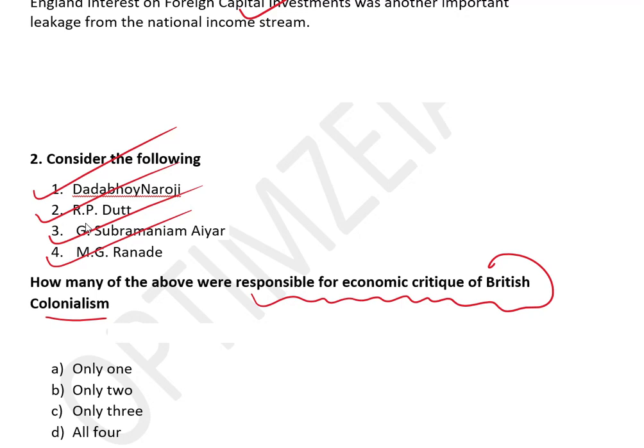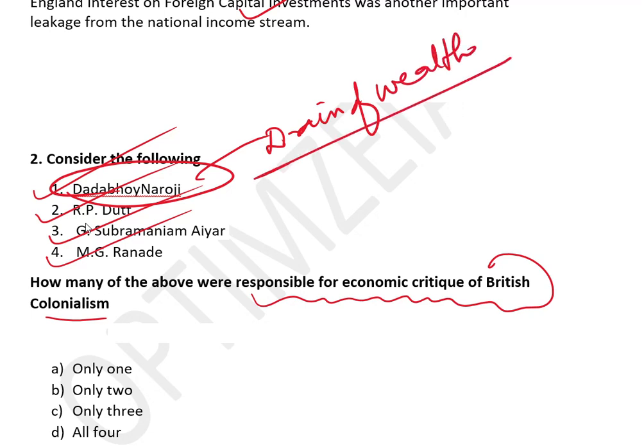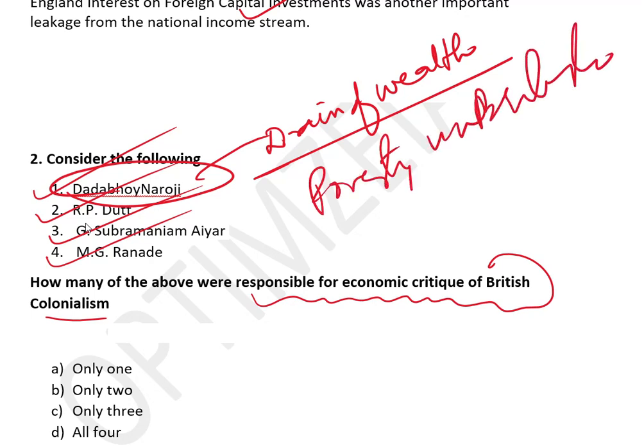In this context you must be aware that Dadabhai Naoroji was the first person who gave this theory of drain of wealth, and he wrote a very famous book called Poverty and Un-British Rule in India. So this is also inspired from a PYQ.